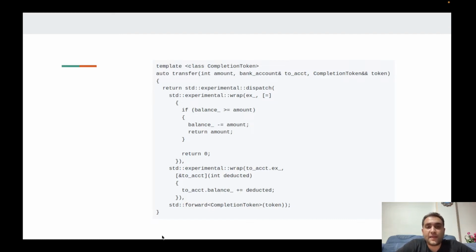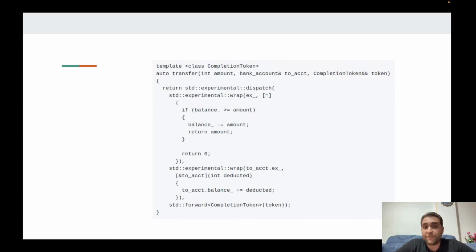Okay, let's extend the bank account class more. Let's say we are going to implement a new function in the bank account class called transfer. In the transfer function, we want to transfer an amount of money to the target bank account in the second argument. The implementation is really simple. We just need to decrement an amount of money from the current bank account and add it to the target bank account. But each bank account object is an active object.